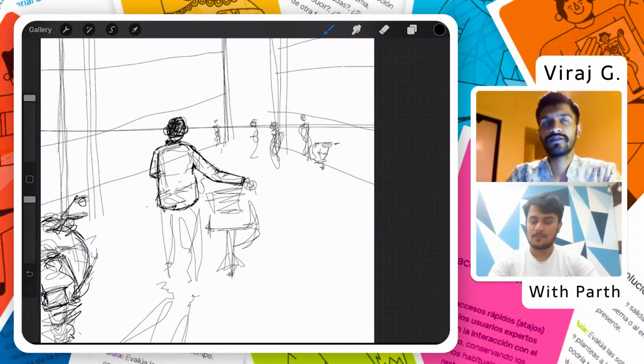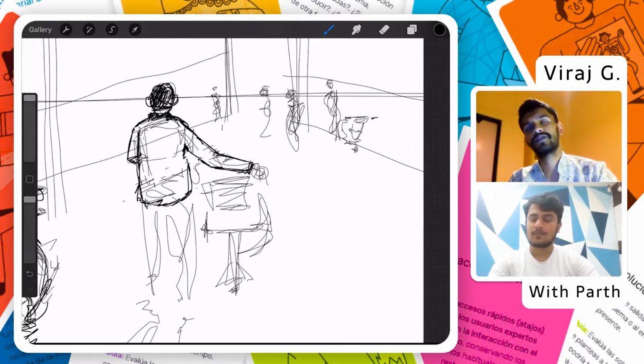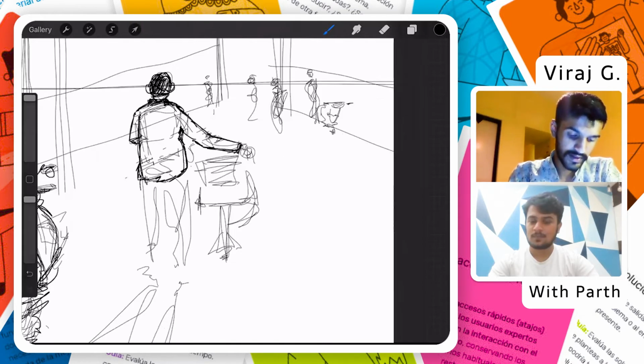If you are a student of architecture, you can start with perspectives which are commonly seen. You can draw something seen in and around your city, in your society, whatever it is. You can visit any temple and start sketching, or visit any marketplace and start sketching. There is no one who can stop you from doing it, right?